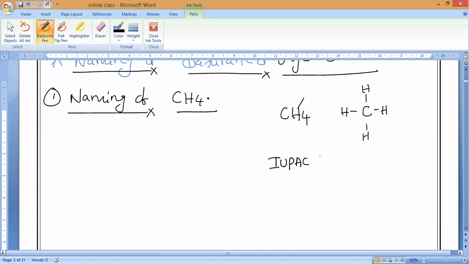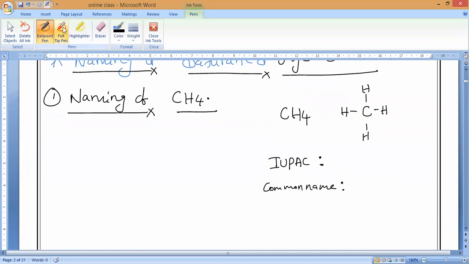Let us proceed: IUPAC name, and the second one is the common name. Some compounds have similar IUPAC and common names, so both we have to proceed. If you observe very carefully, how many carbons are there here? One carbon, sir.